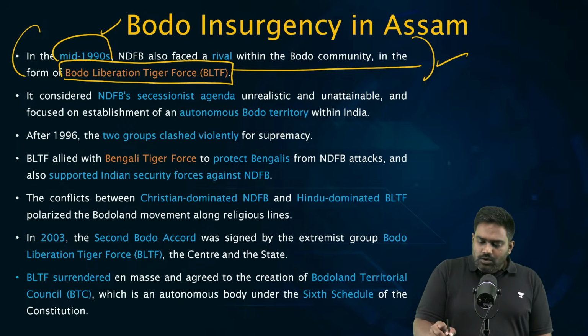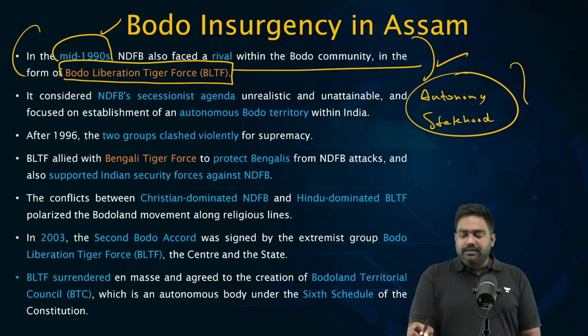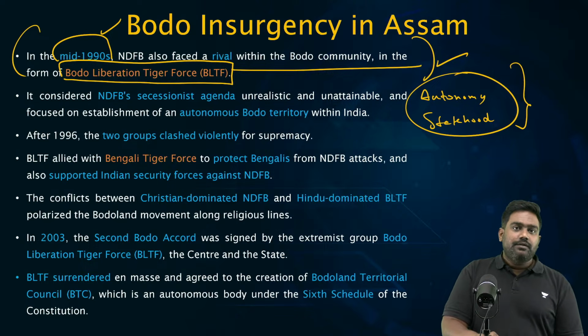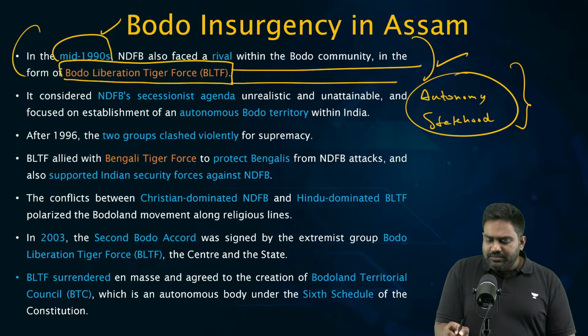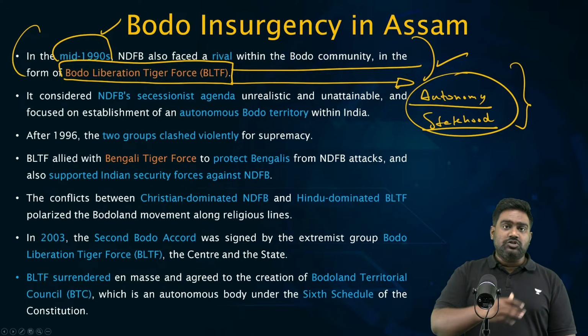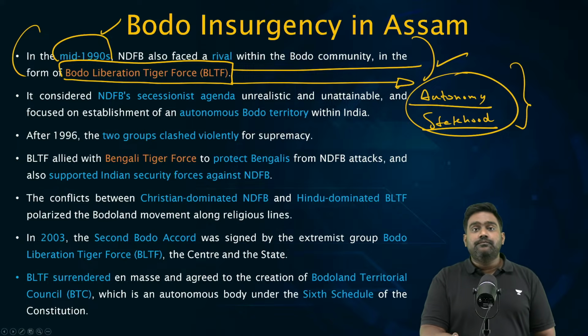Their demand was either constitutional autonomy or statehood. They didn't want a separate country. They didn't want to break from India. They wanted to be within India, within Indian sovereignty and under the Indian constitution, but with greater autonomy, maybe constitutional autonomy, and a demand for statehood.